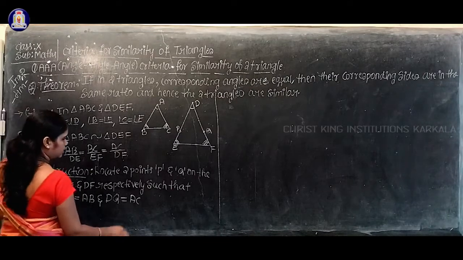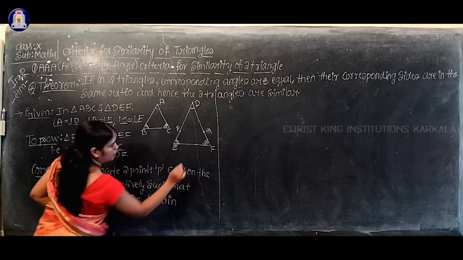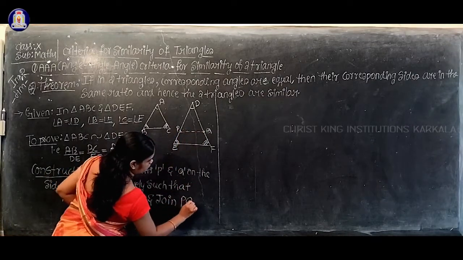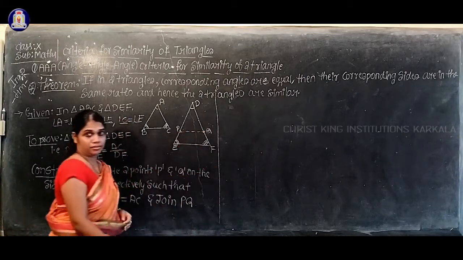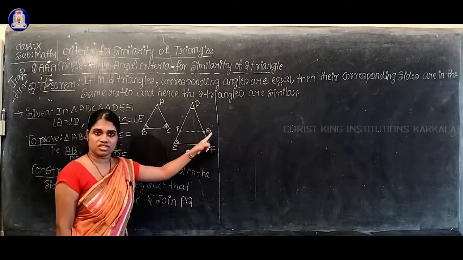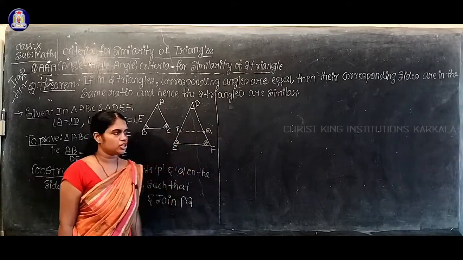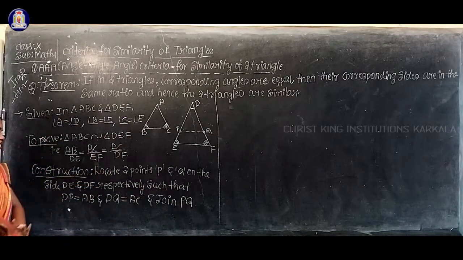Okay, and join PQ. I will represent it by a dotted line so that you can easily make out this is a construction. Okay, so the dotted line is your construction. Understood now? Okay, see now once again I'll explain what you have to construct here.